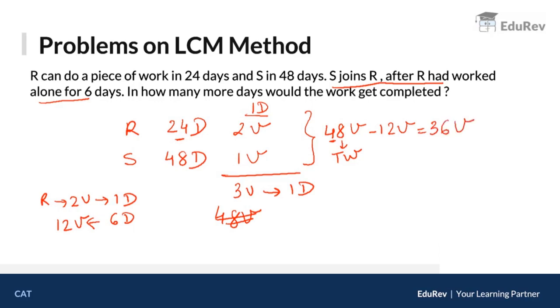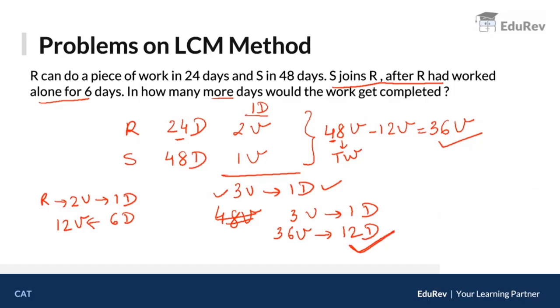Now S is going to come into the picture. Now S and R are working together. Now the question is, in how many more days would the work get completed? See, understand, these guys are doing 3 units in 1 day. Okay? They are doing 3 units in 1 day. They have to do how much work together? They have to do 36 units together. So 36 units करने के लिए they will take how much time? So they will take 36 upon 3, which is 12 days. The question is, how many more days would be required? The answer is they would require 12 more days to complete the work. And that is your answer.